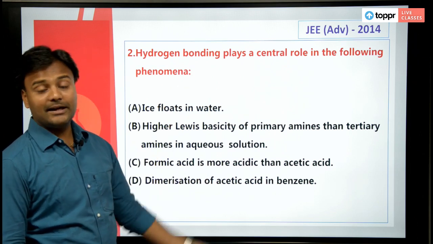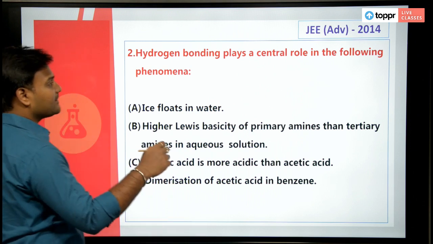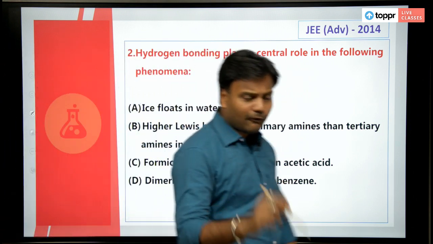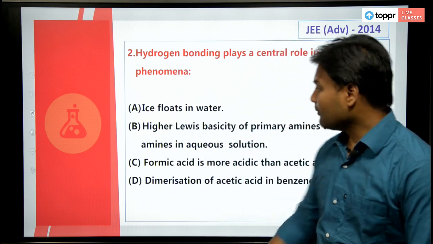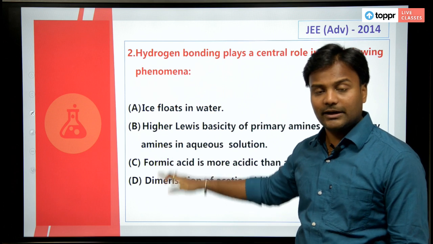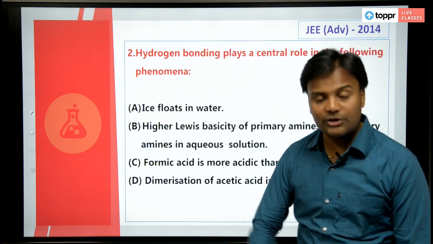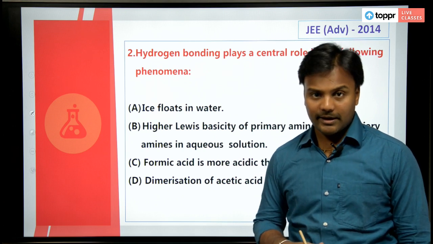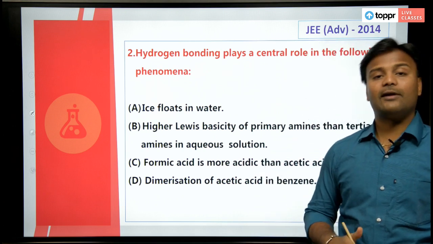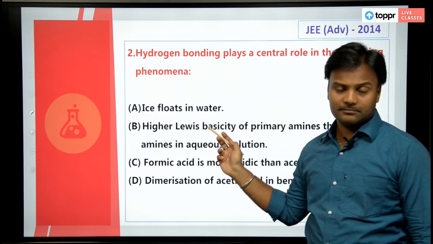Okay, this is something related to hydrogen bonding. Hydrogen bonding plays a central role in the following phenomena. So they have given you 4 phenomena, and they said that in all these 4 phenomena, hydrogen bonding is the one that is playing the crucial role. So whether it is true or not, we have to find out. The first is ice floats in water.